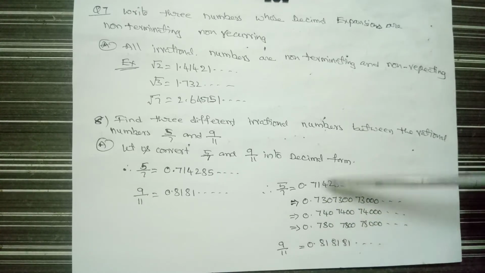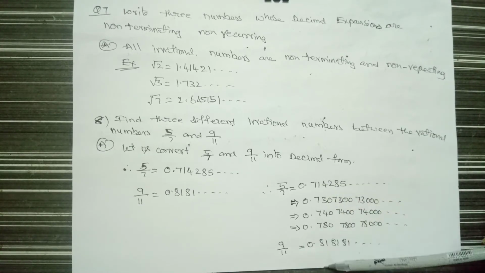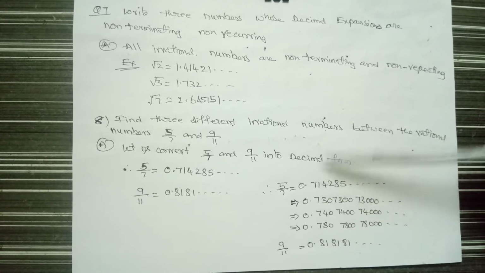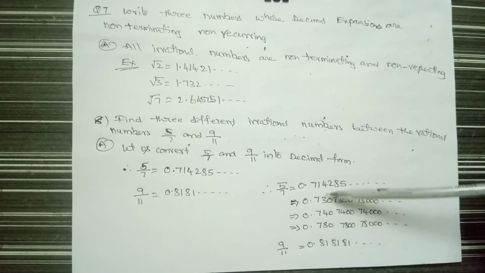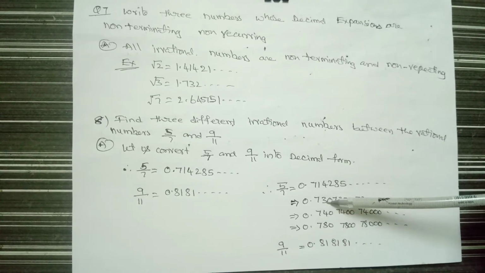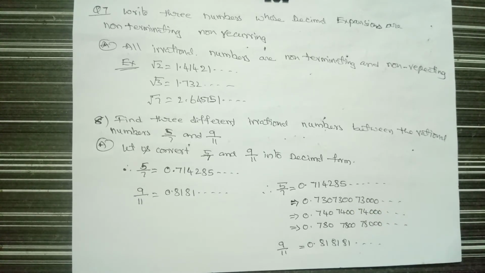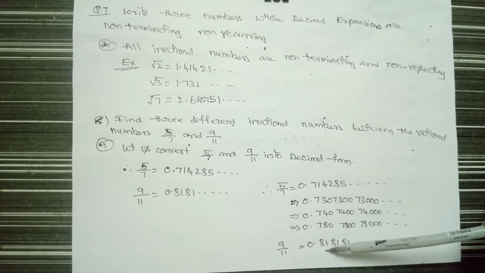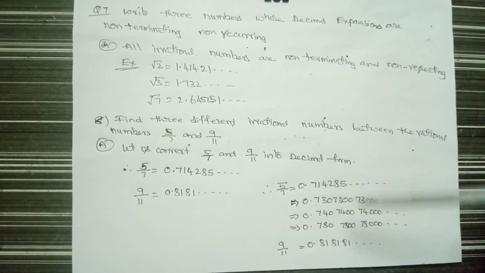In between them, we should not take more than 0.81, and we should not take less than 0.71. Therefore we have to take between 0.71 and 0.81. Now after 0.7, you take 0.73, 0.7300, 0.73000 and so on, which is an irrational number.